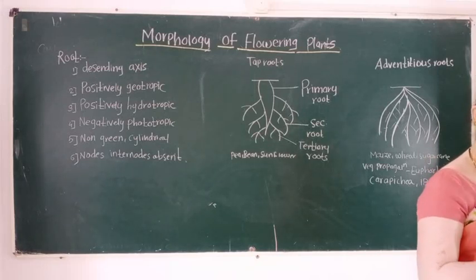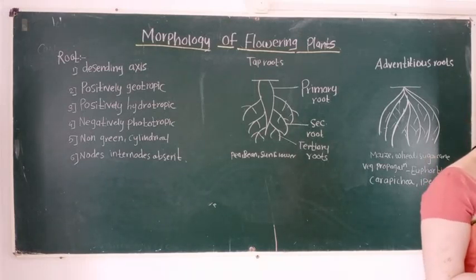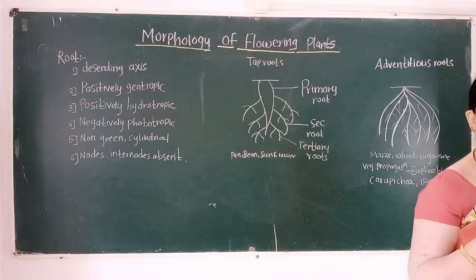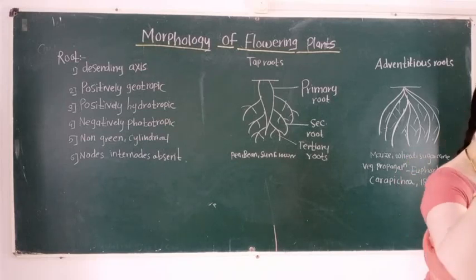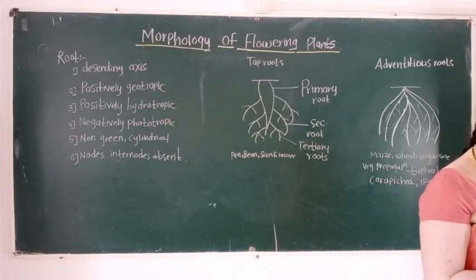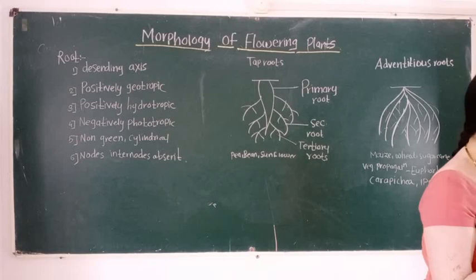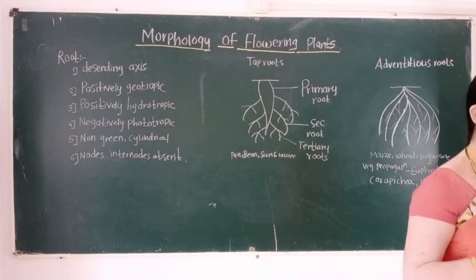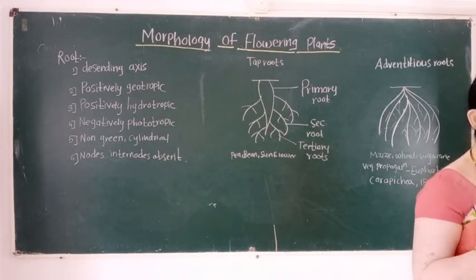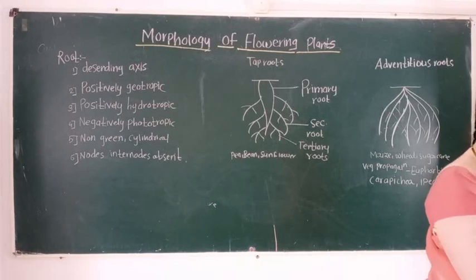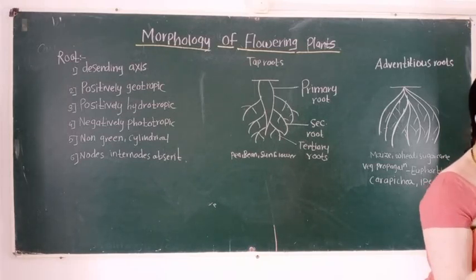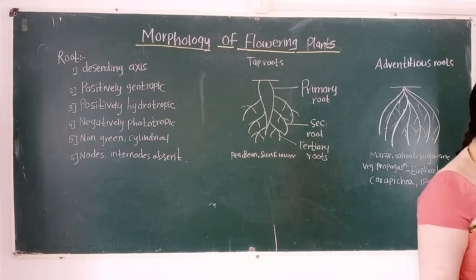Taproots are generally present in dicot plants, adventitious roots in monocot plants. In the taproot system, primary, secondary, tertiary roots are present. In adventitious roots, the primary root is replaced by fiber-like roots, so they are called fibrous roots.